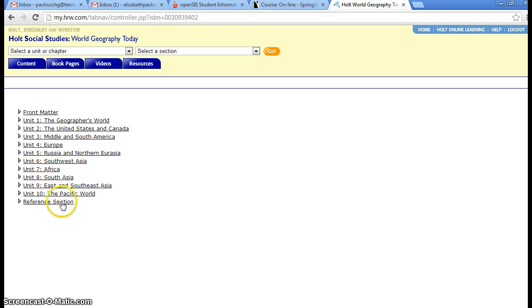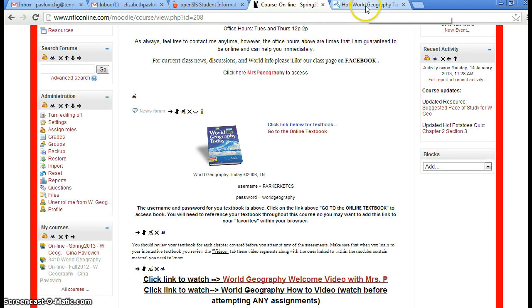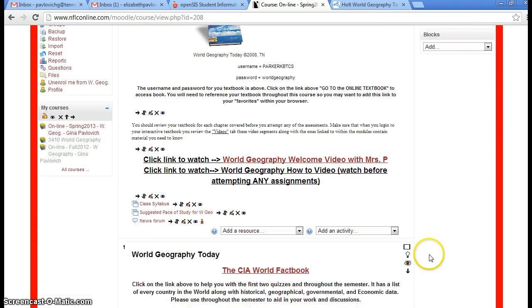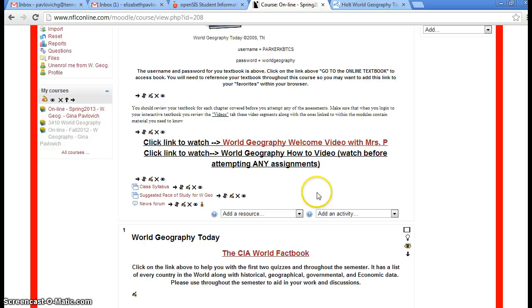You're going to see the contents of the book, just the different units. This tab right here is very important, videos, and we're going to talk about that and all of this in just a moment. So I have my textbook up. It's there waiting for me whenever I need it. So let's scroll down and look at the other things you're going to find on the website.